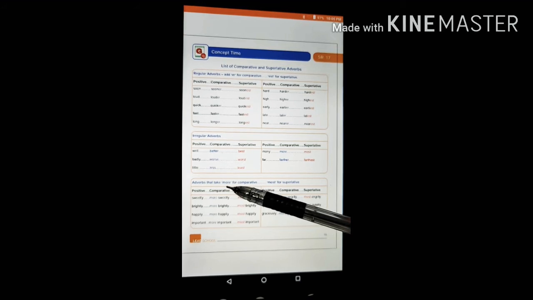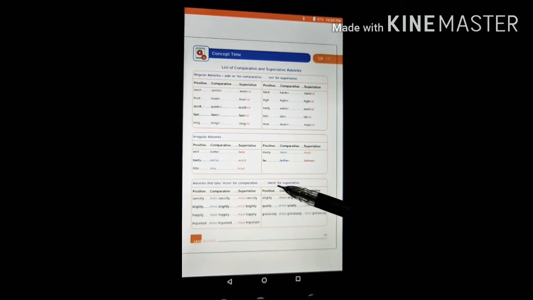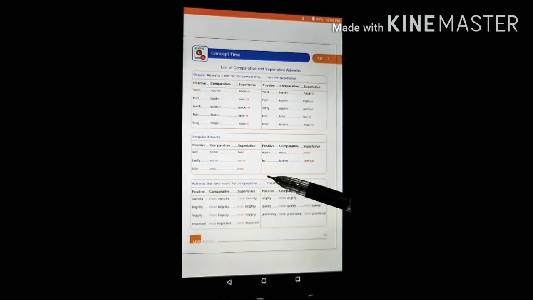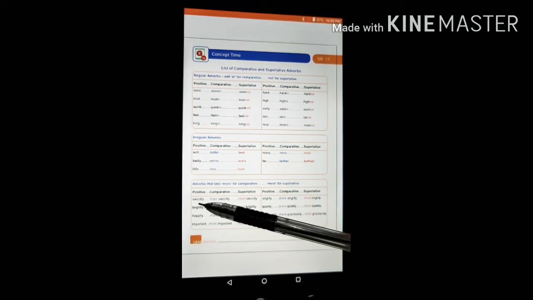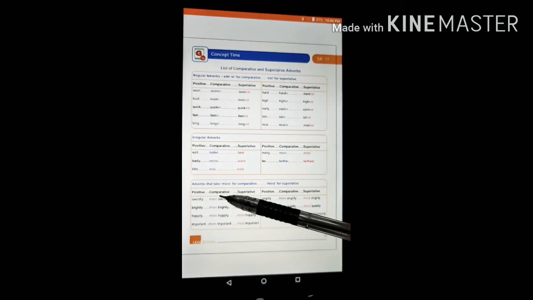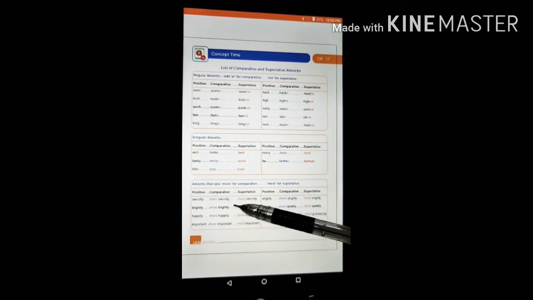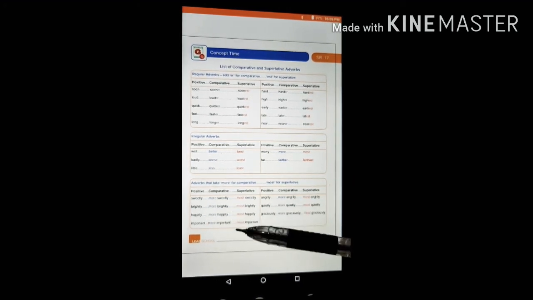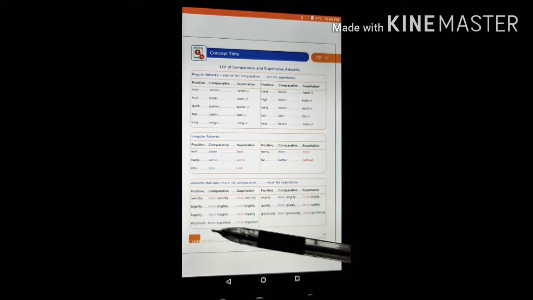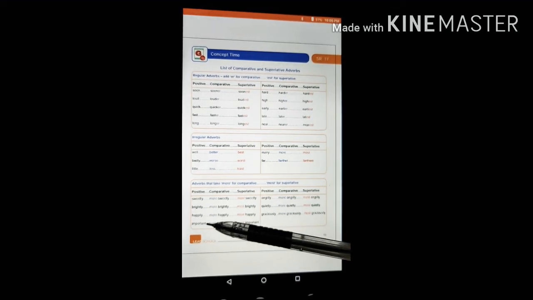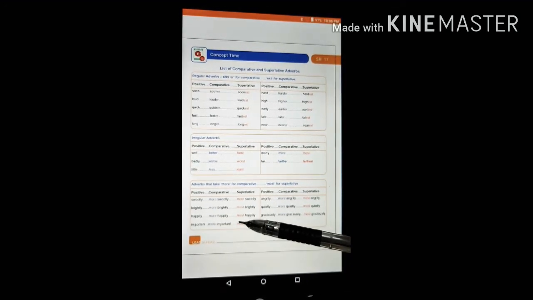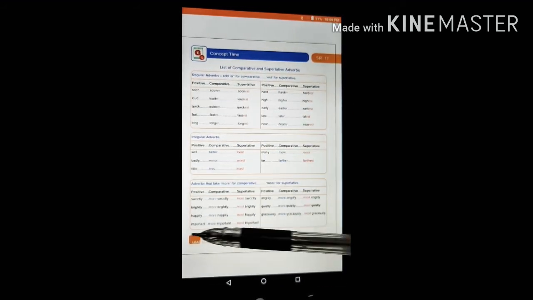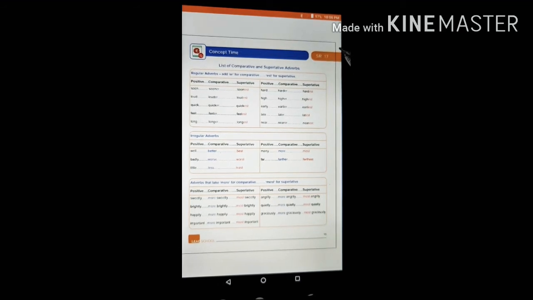Adverbs that take more for comparative and most for superlative. So in some adverbs we write more and most. For example, sweetly. So the comparative adverb will be more sweetly, most sweetly. Next is brightly, more brightly, most brightly. Next is happily, more happily, most happily. So revise this full list given on SR 17 from your book.